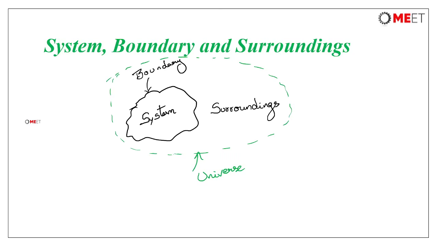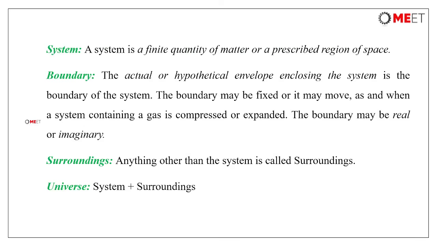Okay, now let's see the definitions of the system, boundary, and surroundings. Then we will discuss what the different types of system are. A system is a finite quantity of matter or a prescribed region of space. So anything that we are considering under our study, we can call it a system.